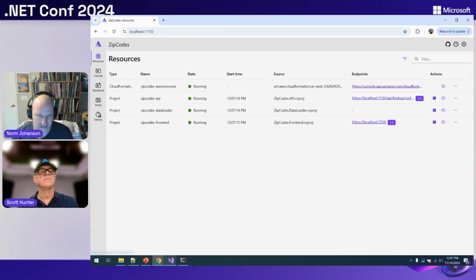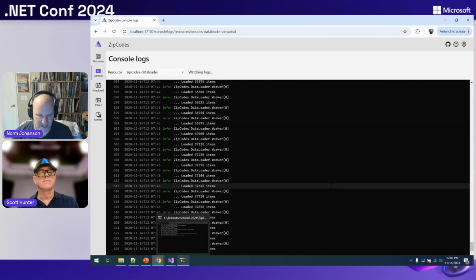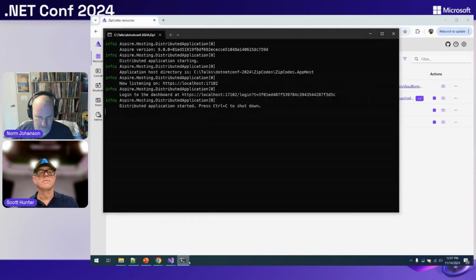So let's go ahead and look at our application here. We've got our API, and we have a data loader here. Because of course, when we provision our table, it doesn't actually have any data in there. So let's get that just to fill it up. Looks like it's getting there pretty quickly for me. We have that. So let's see what our application looks like. Why is this sticking up? There we go.